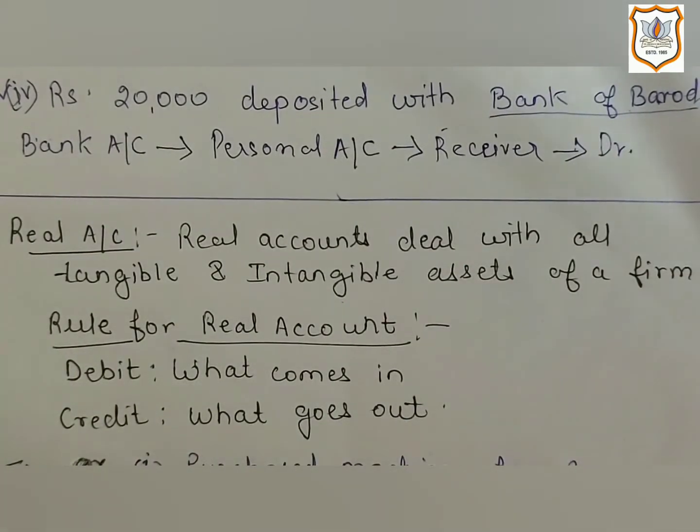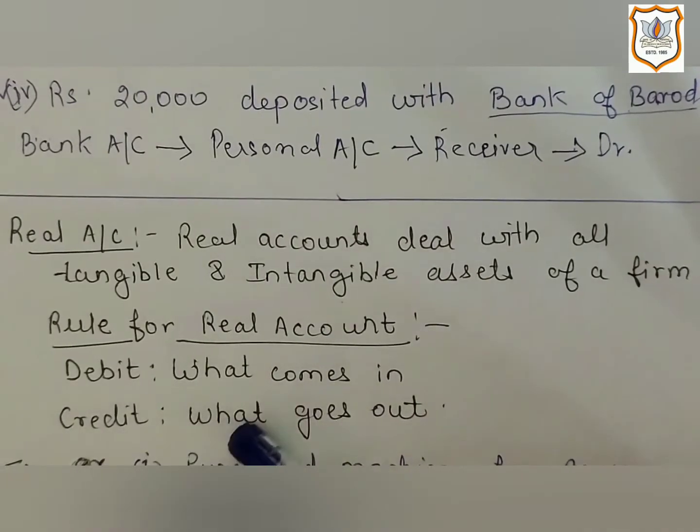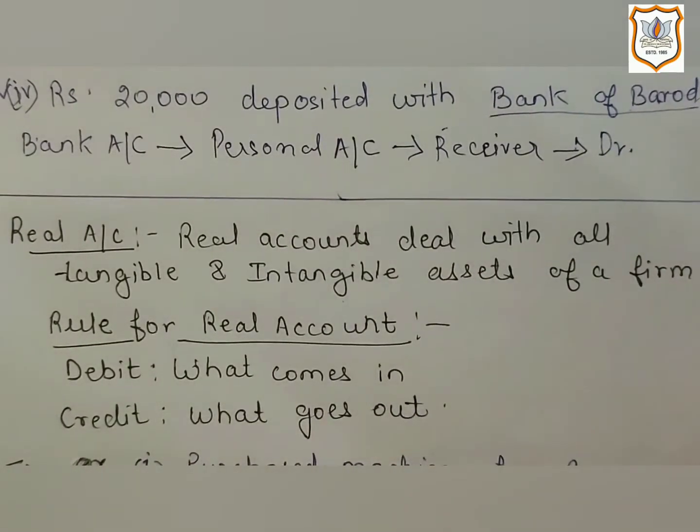If goods or an asset is coming in the business, that will be debited. And when goods or an asset is going out of business, that will be credited. So in this way, here rule is framed like debit what comes in and credit what goes out.